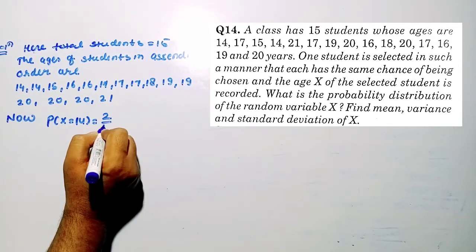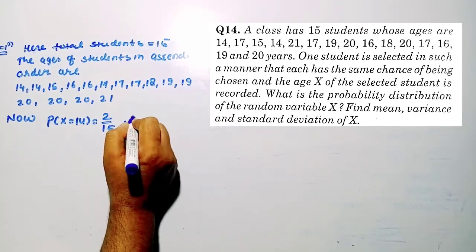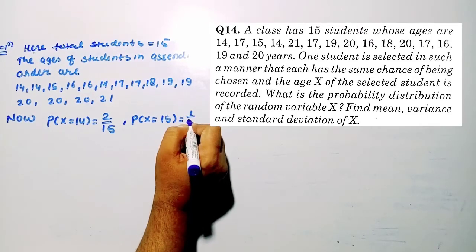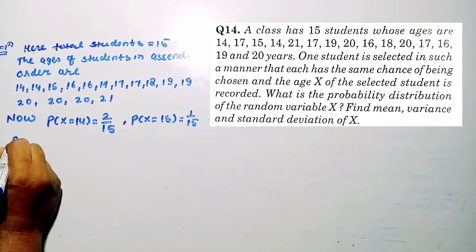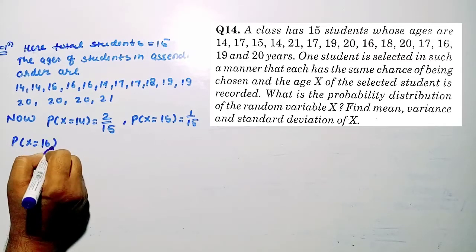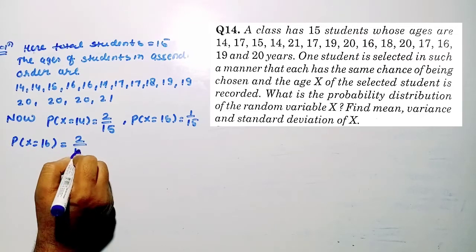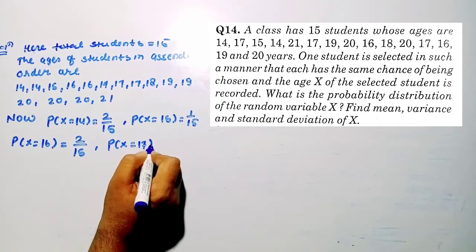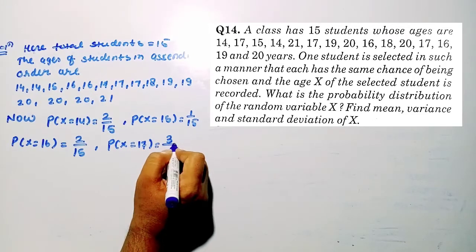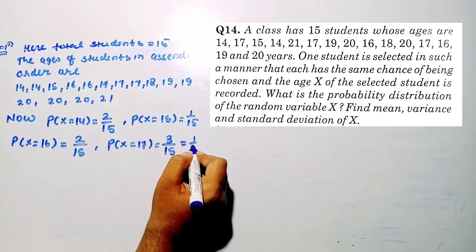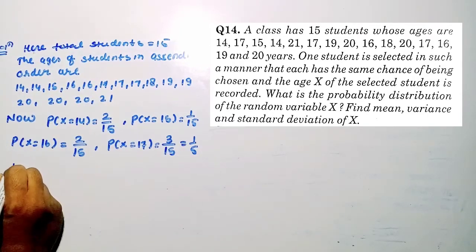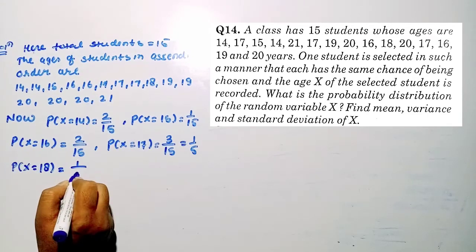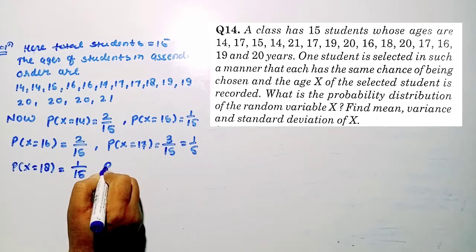How many students having 14? 2 by 15. Similarly for x is equal to 15, how many students having age 15? So 1 by 15. For x is equal to 16, how many students having age 16? So 2 by 15. Similarly students of age 17, how many students? 3 by 15. So we can simplify it, 1 by 5, right? Similarly students having age 18 years, how many students of 18 years? 1 student, so 1 by 15.